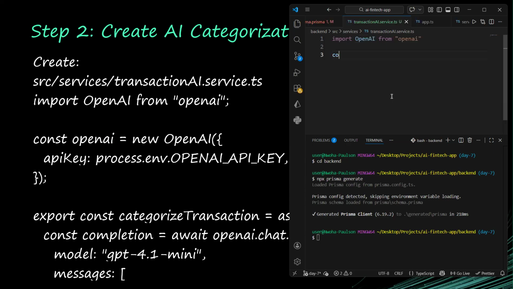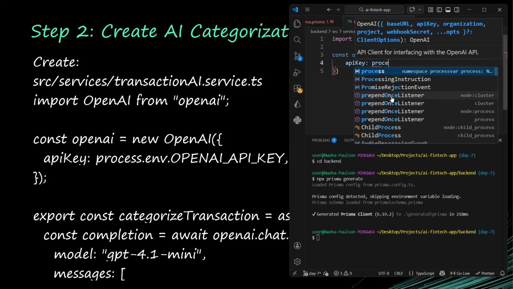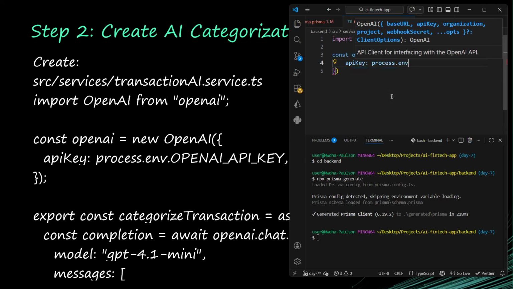That's basically what we are going to do here, so it's going to be similar. So I call it openai is equal to new OpenAI. It's going to take this object. What's the API key? We are going to get our API key from process.env. I believe it is OPENAI_API_KEY. Yeah, I think so.